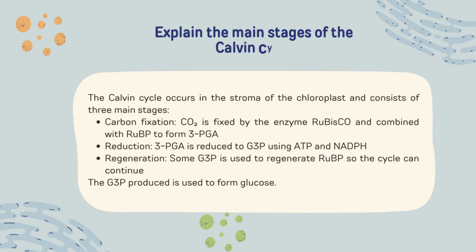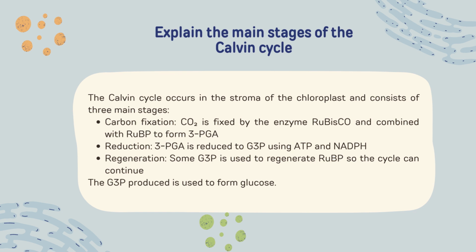Explain the main stages of the Calvin cycle. The Calvin cycle occurs in the stroma of the chloroplast and consists of three main stages. First, carbon fixation, where CO2 is fixed by the enzyme RuBisCO and combined with RuBP to form 3-PGA. Second, reduction: 3-PGA is reduced to G3P using ATP and NADPH.